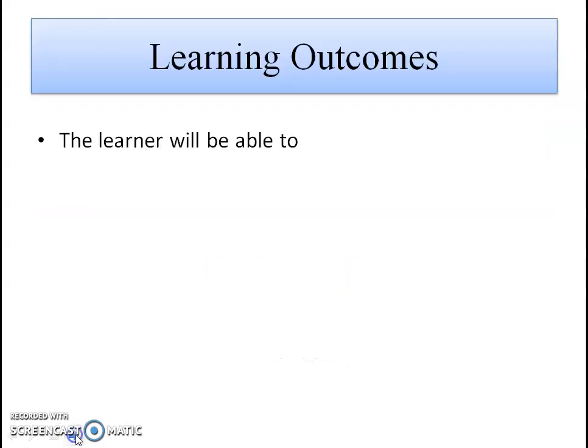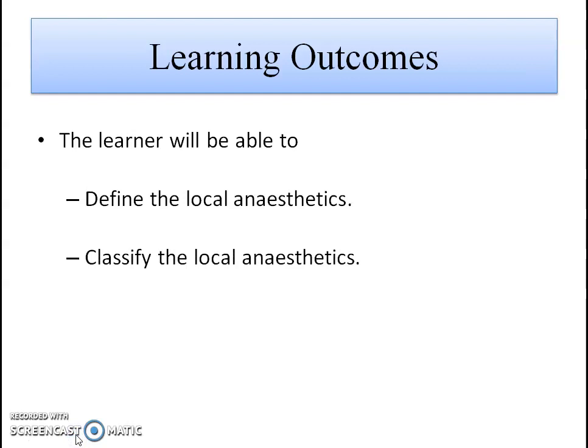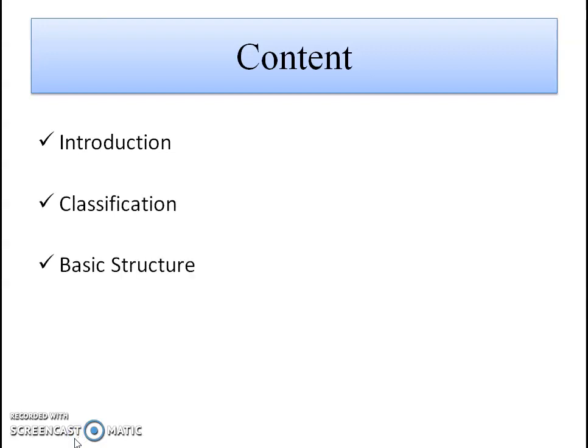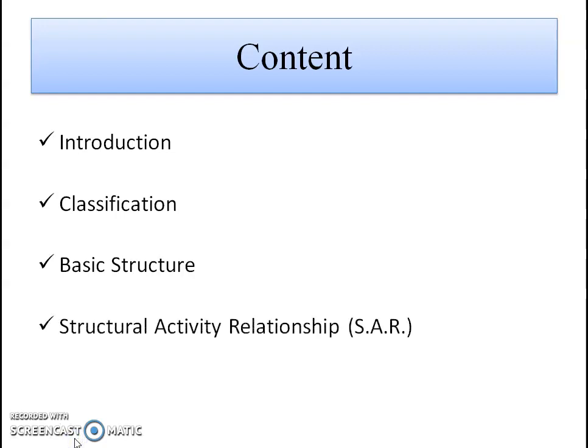After watching this video, the learners will be able to define the local anesthetics, classify the local anesthetics into the various categories, and correlate the structure of drug or pharmacophore moiety with the biological activity. The next content of this presentation includes introduction, classification of local anesthetics, then basic structure of the drug, and last the structural activity relationship, that is SAR.